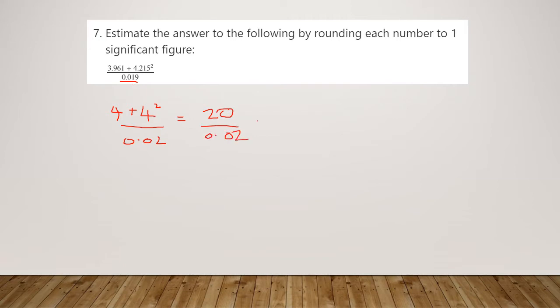Now if you're not comfortable with doing this straight away, then we can use some equivalent fractions here. If we times the numerator and denominator by 100 to get rid of the decimal part, we'd end up with 2000 divided by 2, and obviously that's going to give us an answer of 1000. So our estimated answer here should be 1000 for this question.